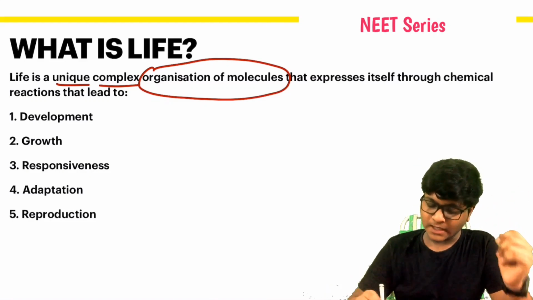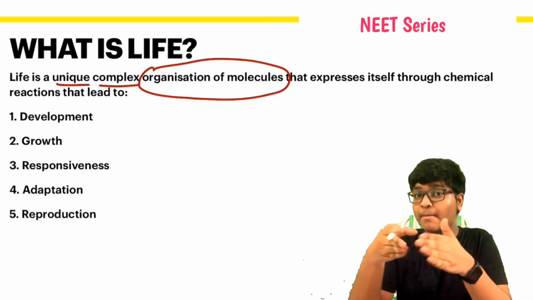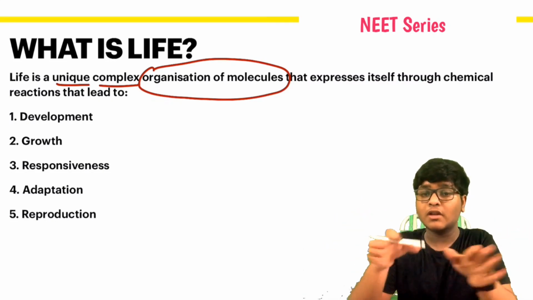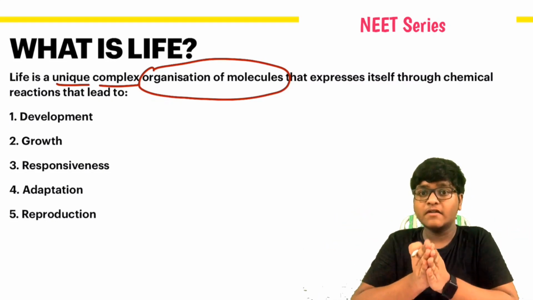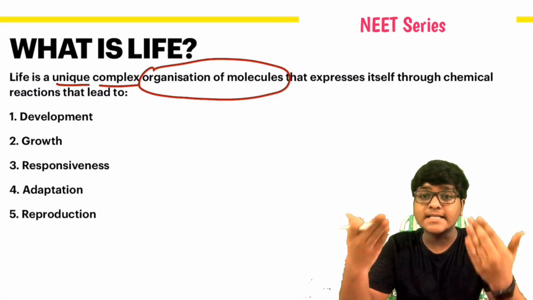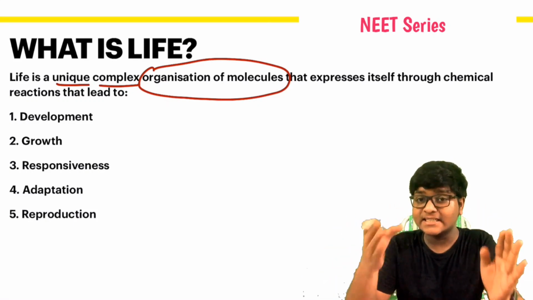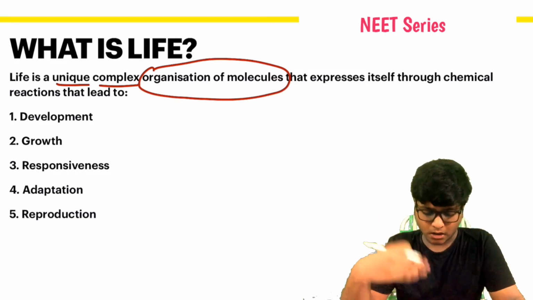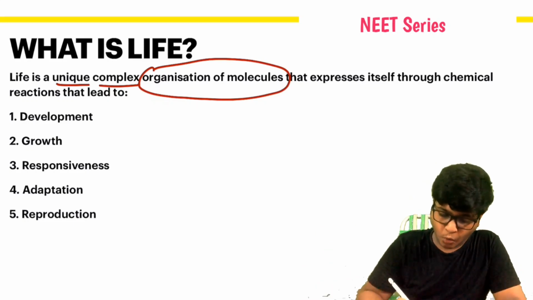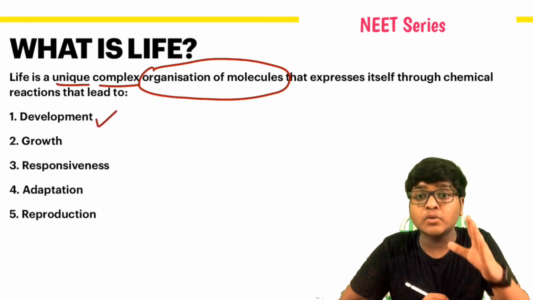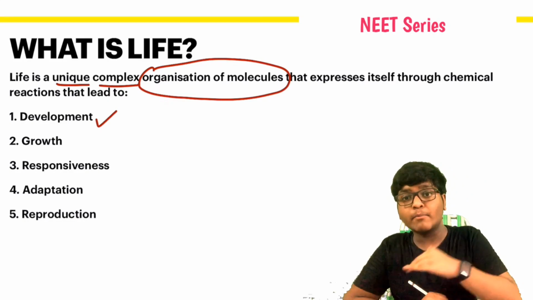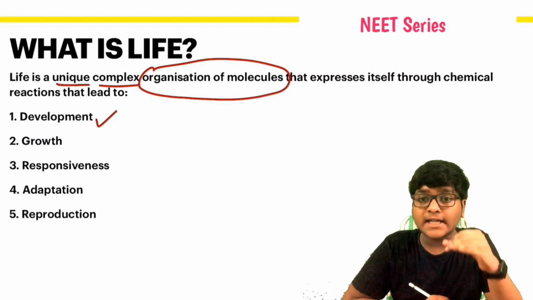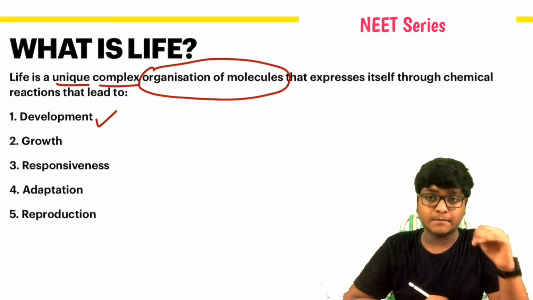Like that, it expresses itself through chemical reactions. What are these chemical reactions? Endothermic, exothermic, all these are not the chemical reactions meant here; which means the reactions which occur inside our body, and these reactions lead to development, growth, adaptation, responsiveness, reproduction. What is development? Some total changes that occur in the body of an organism. Note it down. Some total changes that occur in the body of an organism.